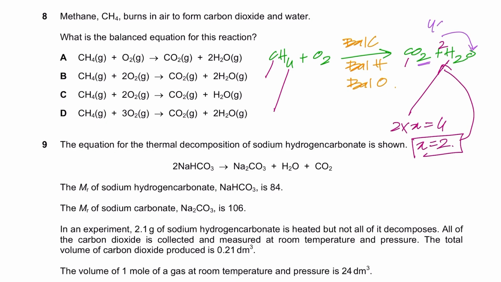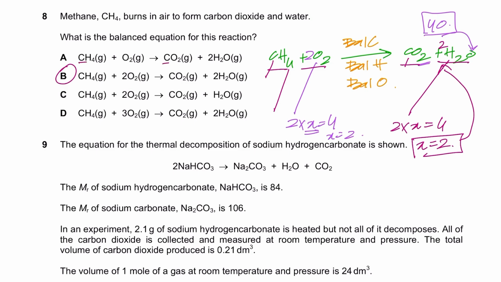So in total you have 4 oxygen atoms on the right hand side, and you only have 2 on the left. So what should I multiply 2 with to get 4? So x is equal to 4 over 2, that's 2. So insert the 2 here. The atoms are all balanced. If you check the option, CH4 plus 2O2 gives you CO2 plus 2H2O, and that is basically B, which is the right option, right?